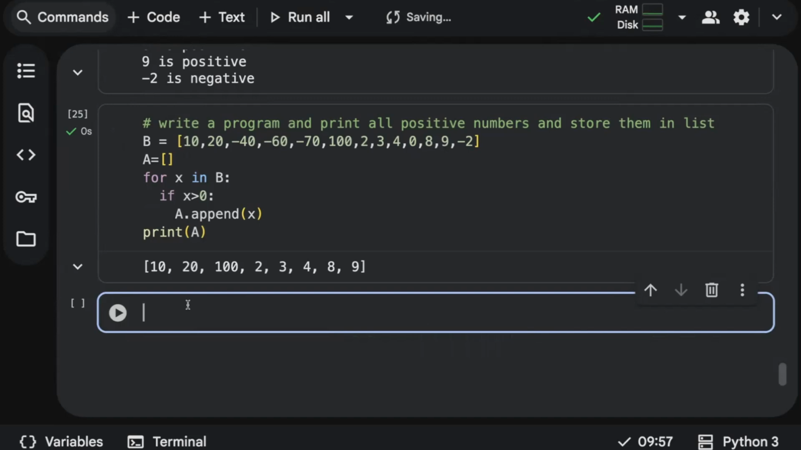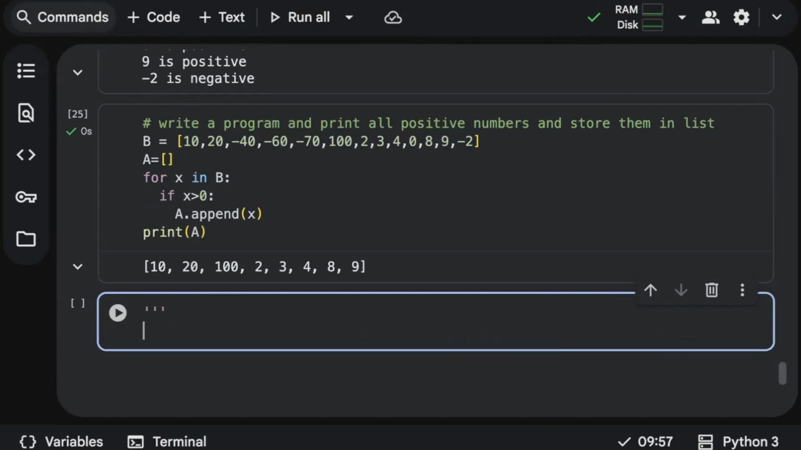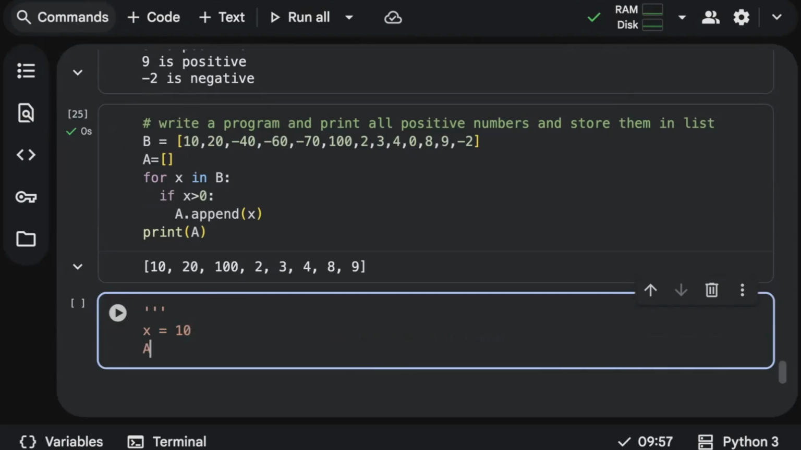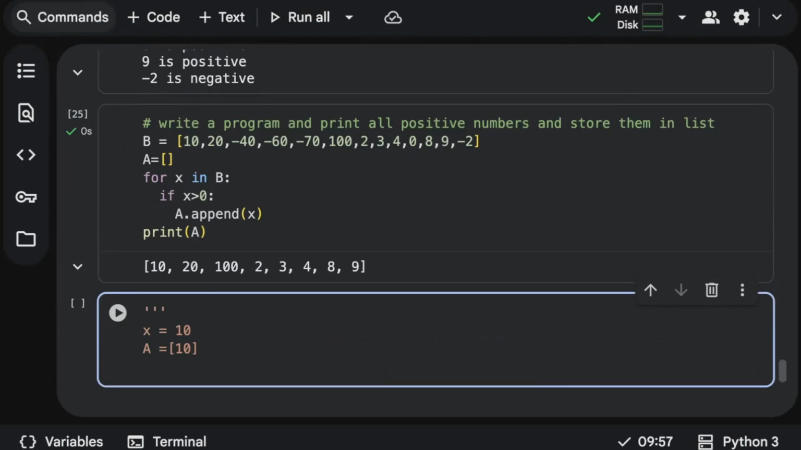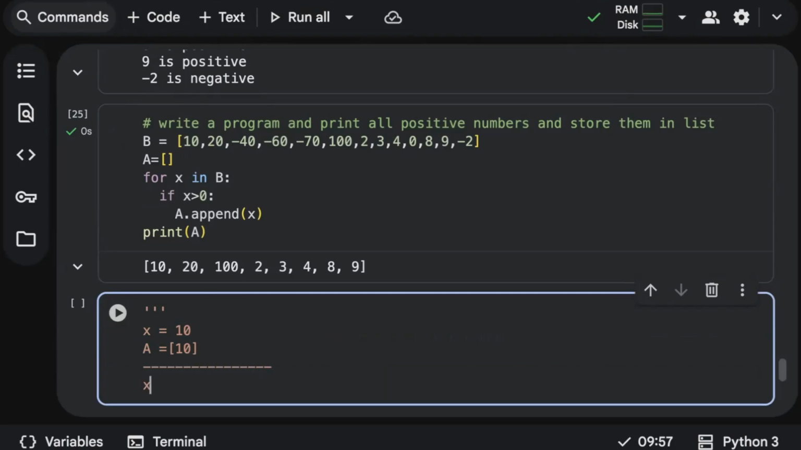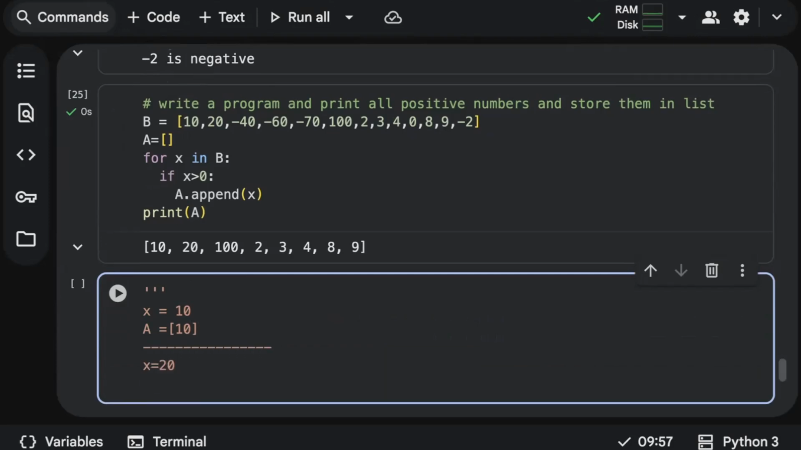Now you might have a question like how it's working. See, I'll just show you how it's working. Simple. It will start with the first element, x is equal to 10. So clearly a positive number, so it will get added into the list. Okay, done with the first iteration. So next number is x is equal to 20. So it's a positive number, so again, it's going to get added into the list.